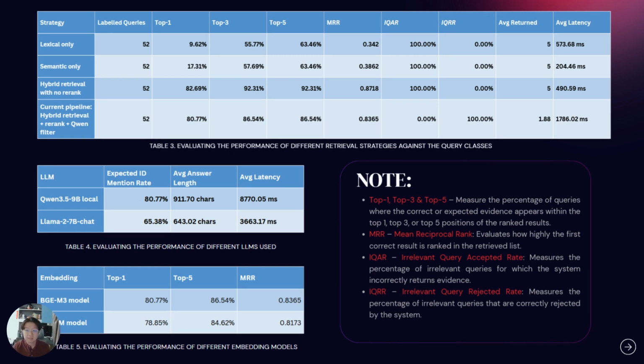For Table 4, I also evaluate the performance of different LLMs I used. In this setting, the expected ID mention rate measures how often the model explicitly included the correct CVE or MITRE attack identifier in its answer, when the identifier was the expected label for the query. This metric reflects the answer completeness and identifier preservation rather than the retrieval quality. Although Qwen has higher latency than Llama, it performed better in the common RAG setting and preserving the expected CTI identifier in the final answers.